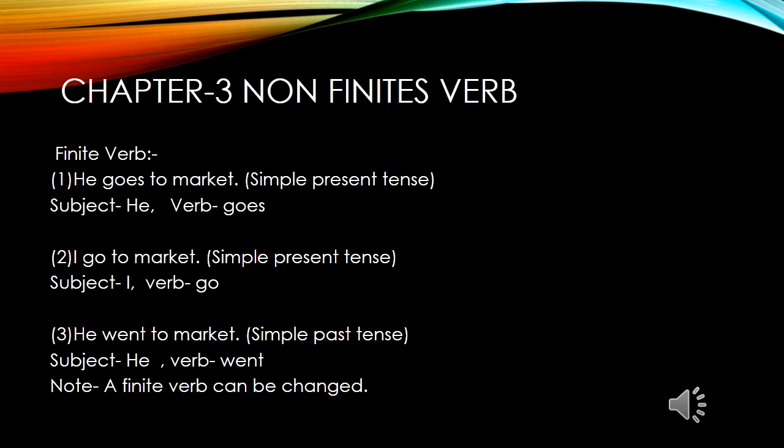If you compare all these three sentences, one thing you can see that with the change of subject or tense, the verb has changed. In first sentence it is goes, in second sentence it is go, and in third sentence it is went. On the basis of all these three sentences, we can say that a finite verb is a verb which changes in a sentence on the basis of subject or tense.